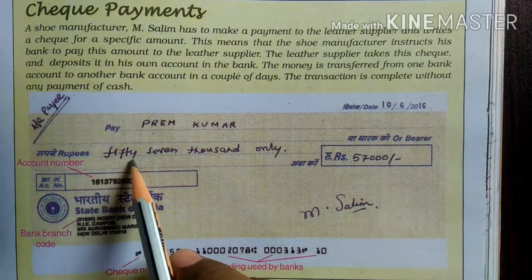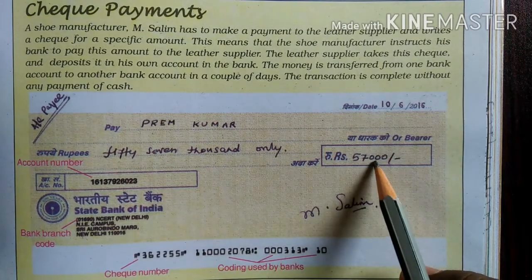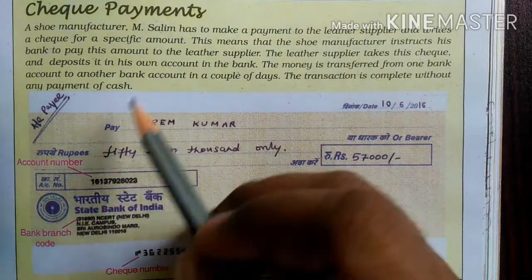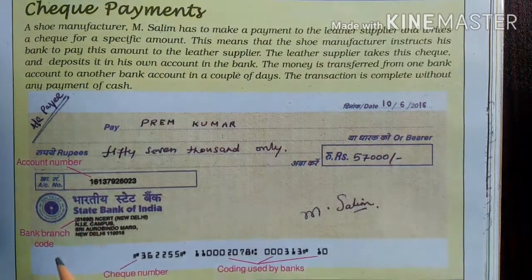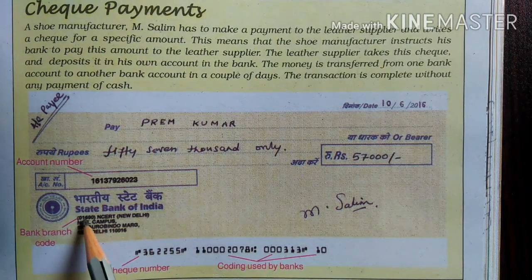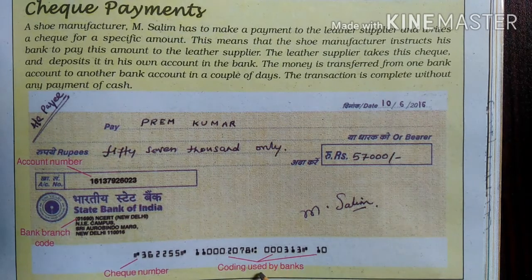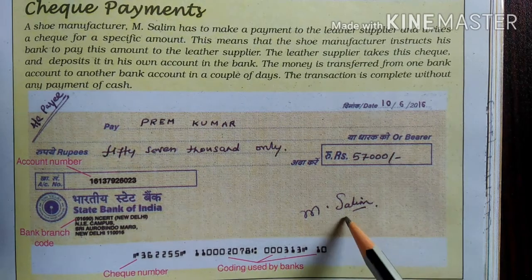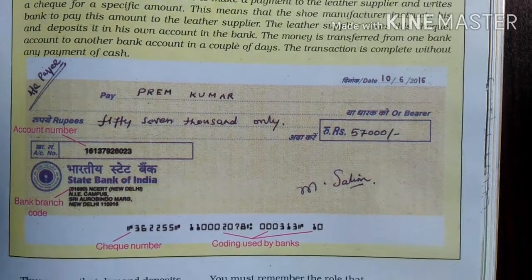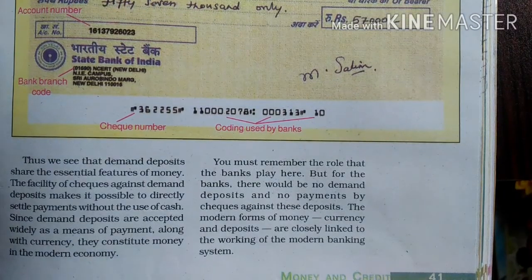How many rupees? 57,000 only, here in words and here in numbers. This is Salim's account number. Below is the branch code, and this is the check number. Here is the coding used by banks, and the signature of the manufacturer, M. Salim. Now we will move towards the next paragraph.